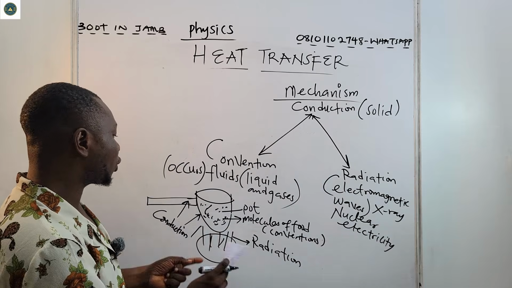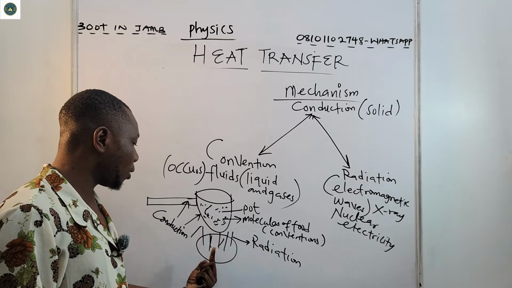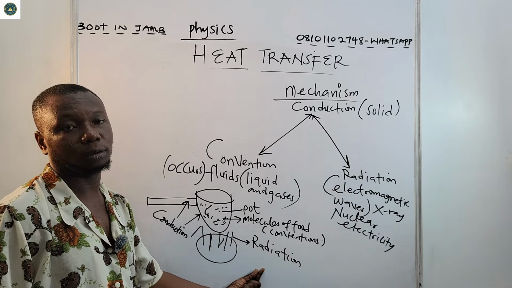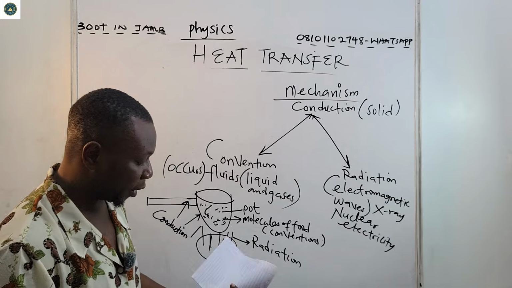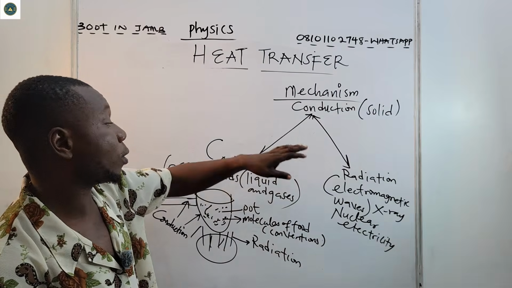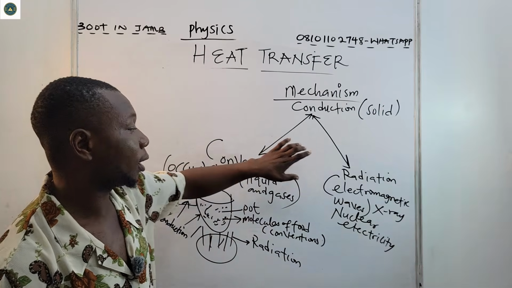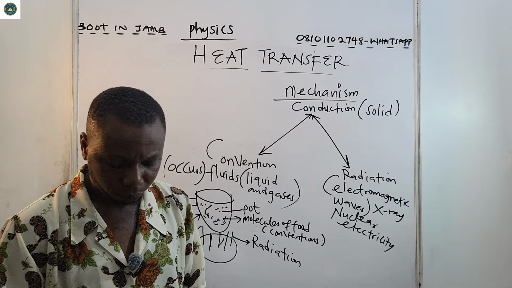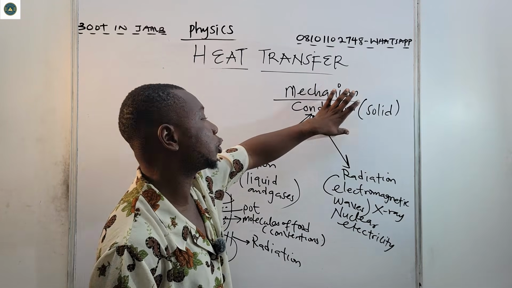Now, the entire surface of this pot is undergoing conduction as a result of radiation. So these are the means of heat transfer. We have convection, radiation, and conduction.